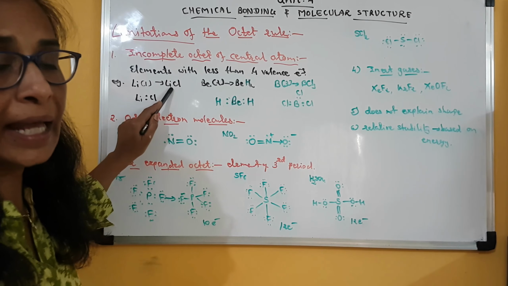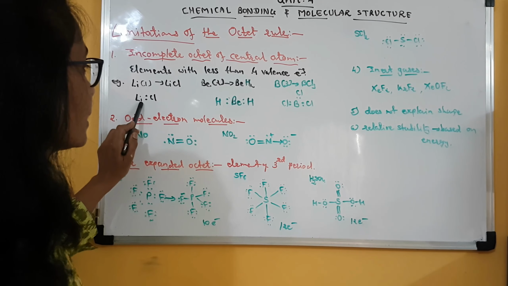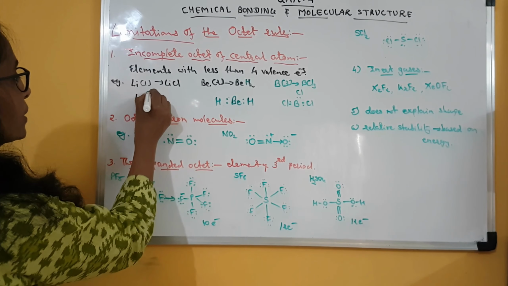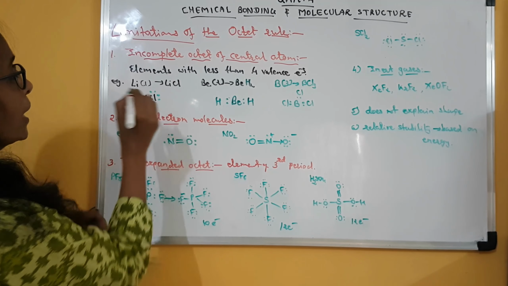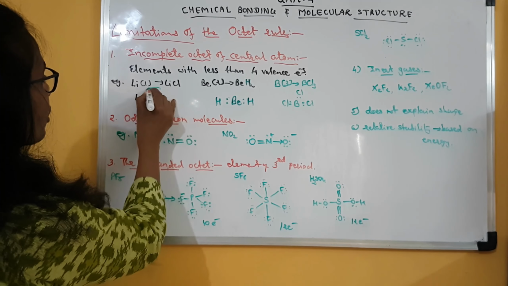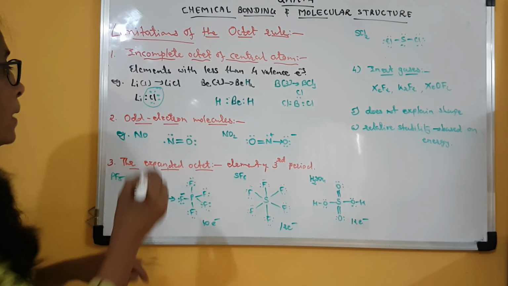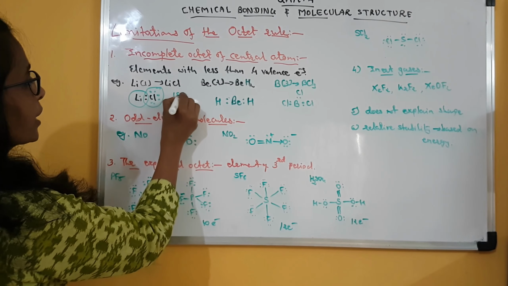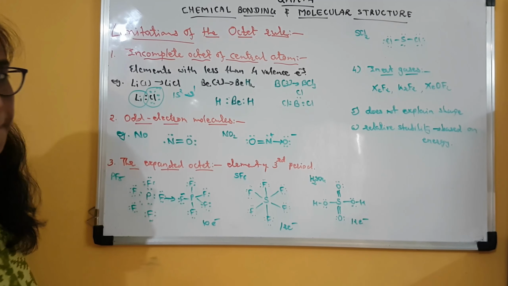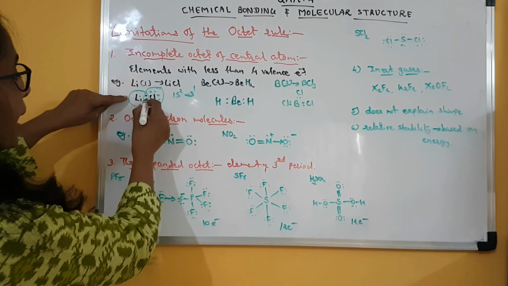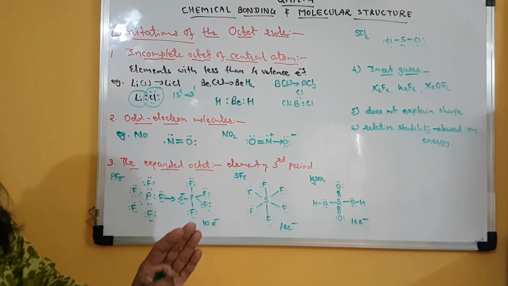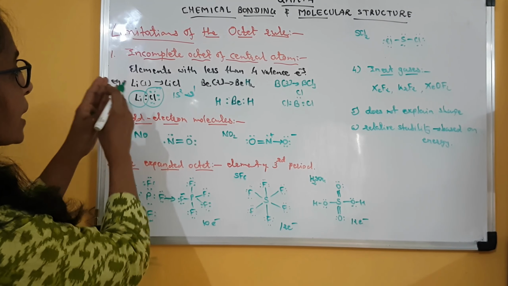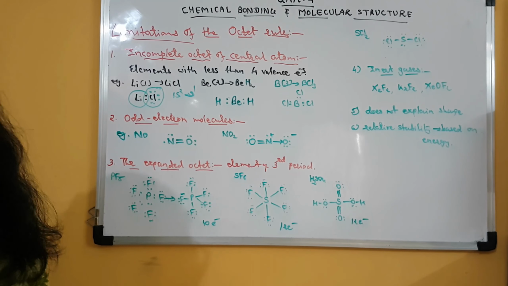So in lithium chloride, LiCl, chlorine and lithium both will share their valence unpaired electron with each other and form the compound in which you can see the octet of chlorine is complete, but that of lithium is not complete. Lithium has configuration 1s2, 2s1. So in the 2s orbital it can have only 2 electrons. 2p orbitals are still vacant. So though the octet of lithium is not complete, even then lithium chloride is a stable molecule.